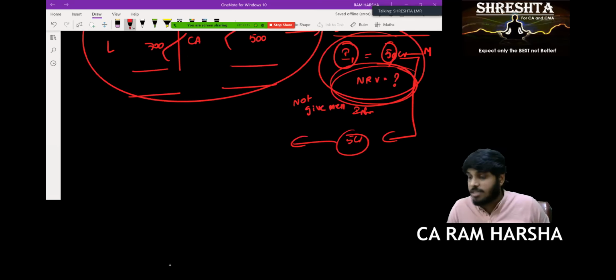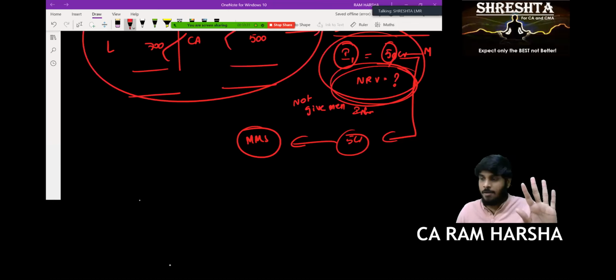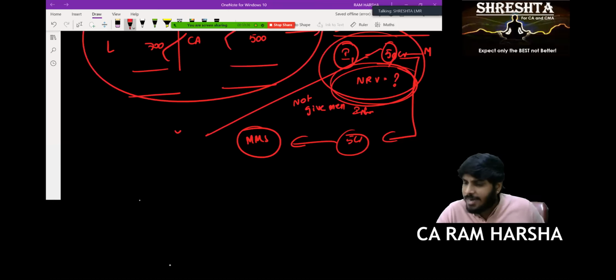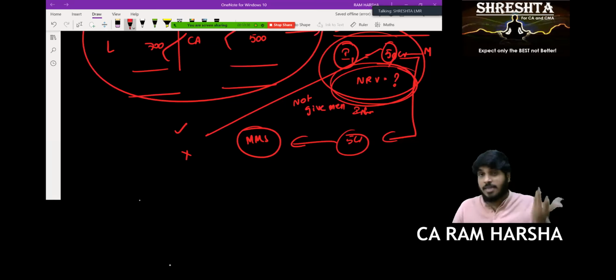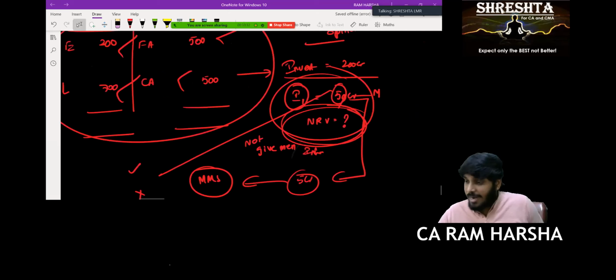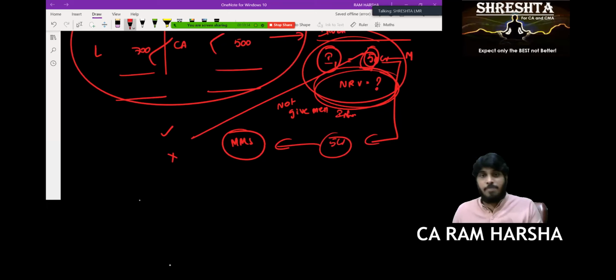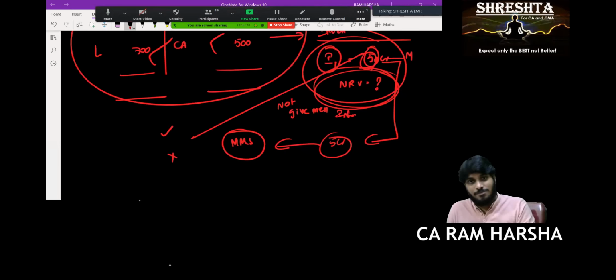Sandhya, what is the consequence? If the entire 5 crore is wrong, is it a material misstatement or an immaterial misstatement? If at all it goes wrong, it's material. But do I know whether it is correct or incorrect? No, I don't know. So the value is material, but I don't know whether it is correct or incorrect. Getting the point? Yes, sir.